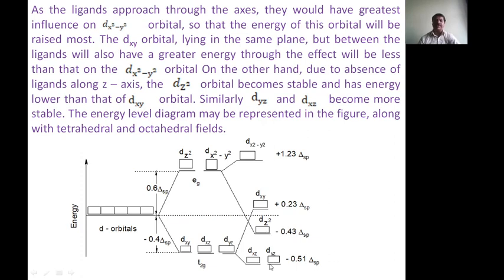And again here, this will be a higher energy. The dxy gets a higher energy, and therefore the most stable are dxz and dyz orbitals. Then comes dz square, then dxy, then dx square minus y square. This is the splitting pattern, the crystal field splitting in square planar complexes.